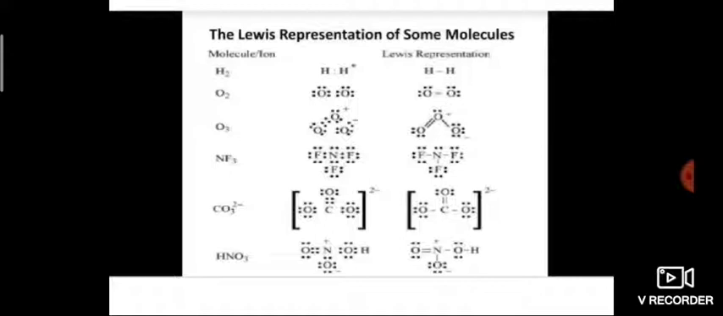Now nitric acid. Nitrogen has 5 valence electrons, so it is combining with 3 oxygen atoms, and one oxygen is combined with a hydrogen atom. A double bond is formed between nitrogen and one oxygen, another single bond is formed between nitrogen and another oxygen, and a further single bond is formed between nitrogen and the oxygen that is bonded to hydrogen. This is the Lewis representation of some molecules.